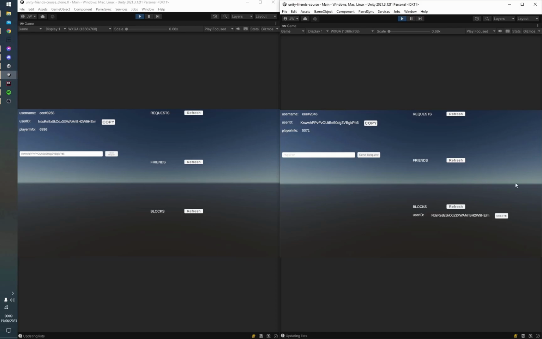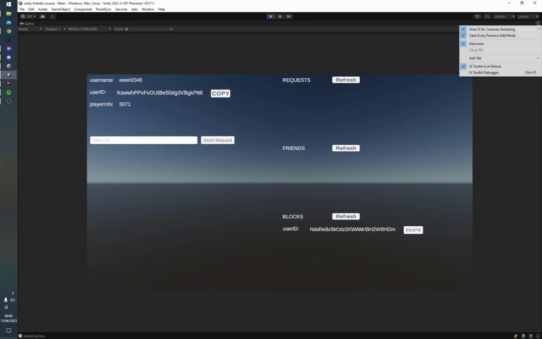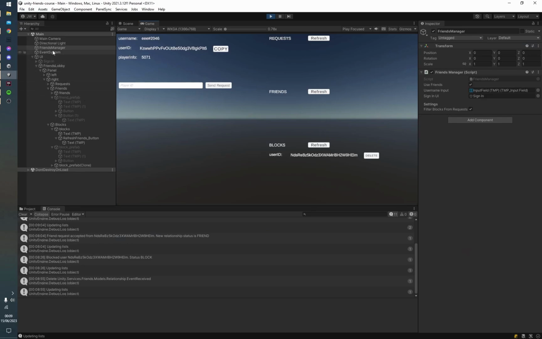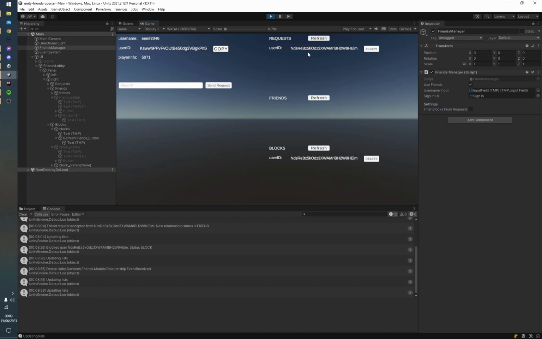This is something that I'm doing myself, because if I maximize this user for a minute and I go in and just check the hierarchy, inside my Friends manager, I have this option that says filter blocks from requests. Now it's hard for me to explain exactly why I named it like this, but basically if this item is checked, users that have been blocked will not be shown under friend request. And if I just disable this and I refresh this list, you can actually see that the friend request still comes through, right? But for the sake of your user experience, very often you don't actually want to show friends that they've already blocked, you know what I mean? And so that's exactly what we're going to deal with.